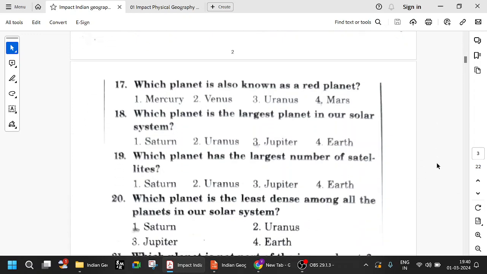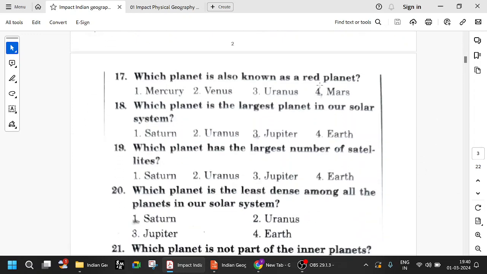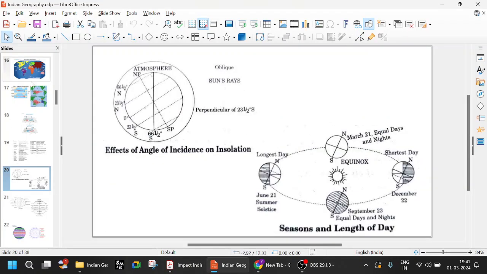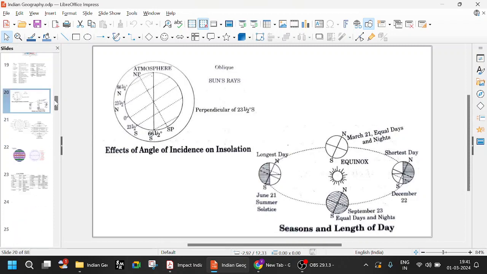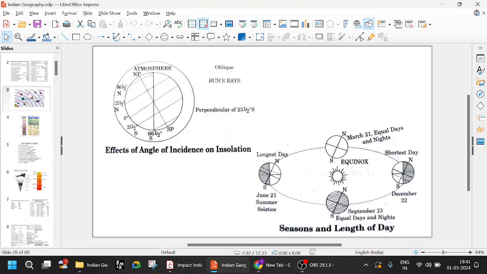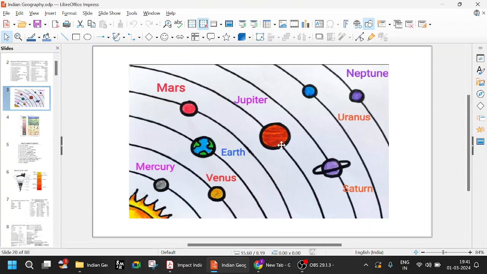Next, which planet is also known as the red planet? Mars. Mars is called the red planet because of its red colored soil. Which planet is the largest planet? Jupiter is the largest planet. Jupiter is called the gas giant. Between Mars and Jupiter there is an asteroid belt, which is full of asteroids.